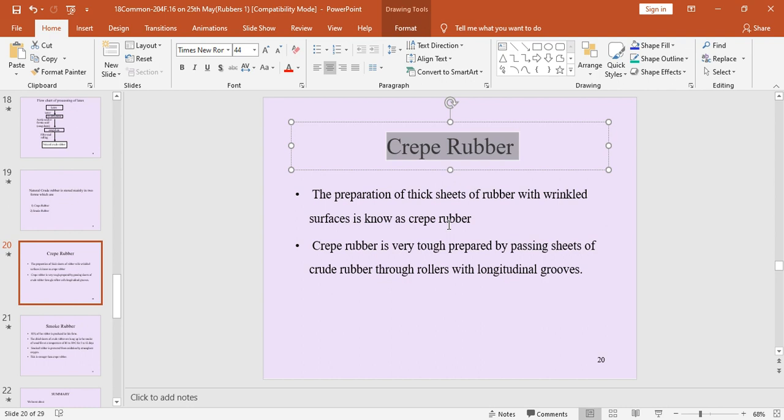Crepe rubber is very tough, prepared by passing sheets of crude rubber through rollers with longitudinal grooves. Right? How are we preparing crepe rubber? It is very tough and prepared by passing sheets of crude rubber through rollers with longitudinal grooves. This is called crepe rubber. Note down these points.